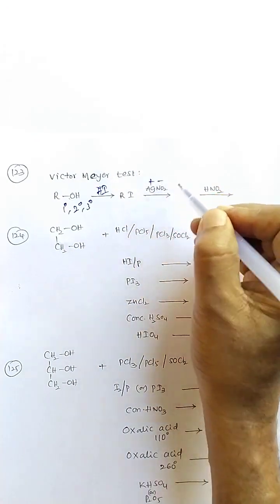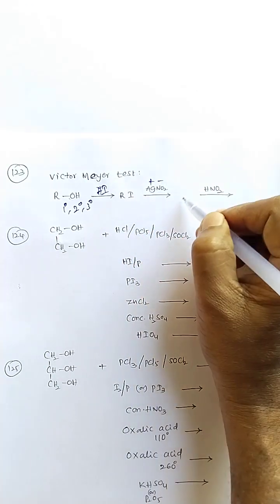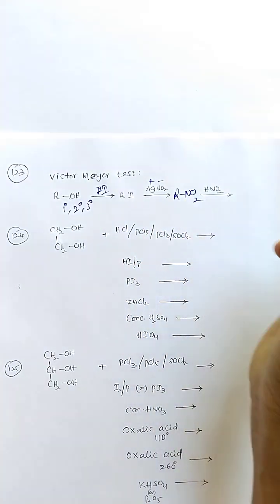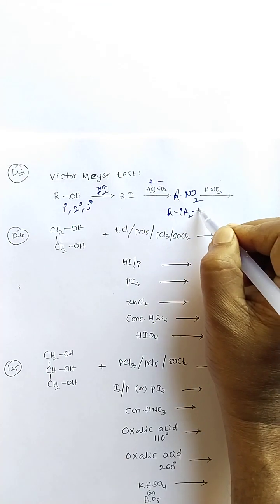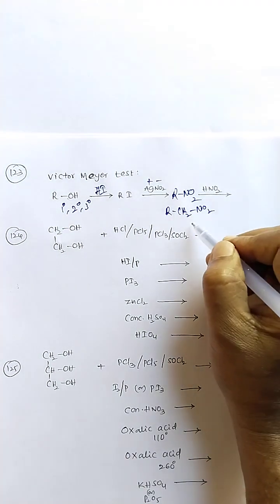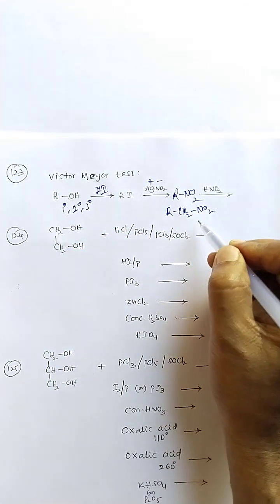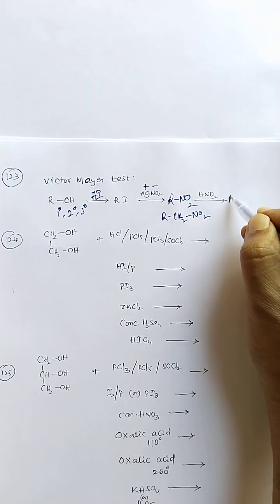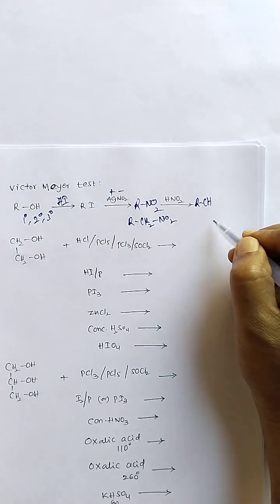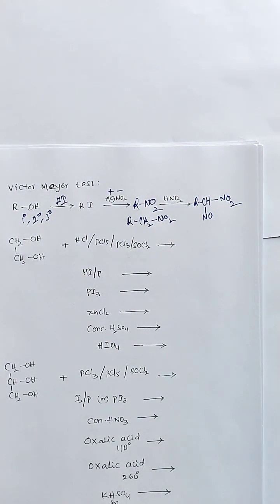We know that silver nitrite is an ionic compound, so RNO2, a nitroalkane, is formed. For example, an RCH2NO2 type compound is there. If it is a primary alcohol, then a primary nitroalkane is formed. When you treat the nitroalkane with HNO2, the alpha position is substituted with a nitroso group.